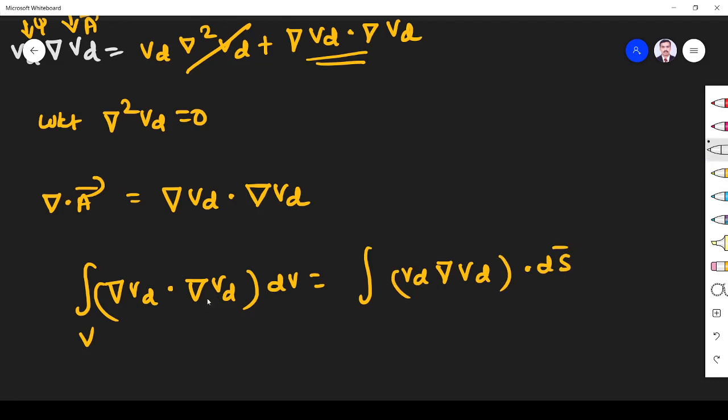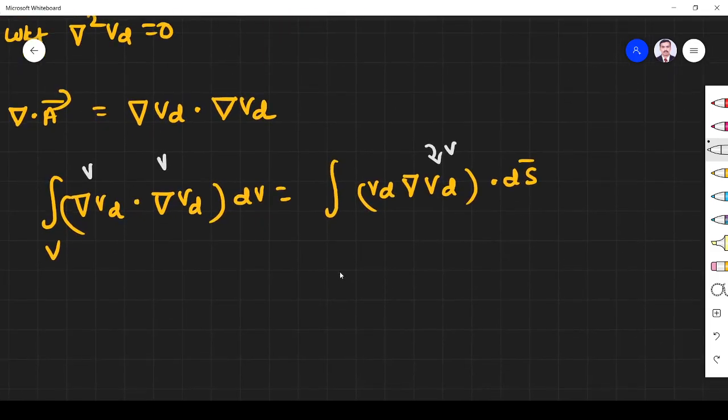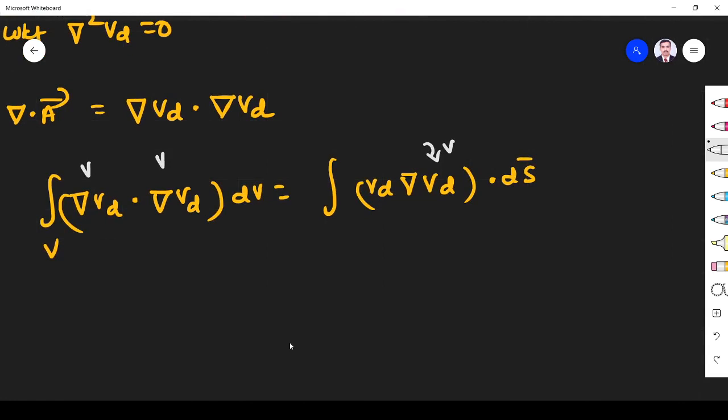So you remember this is a vector only, right? Very important. This is a vector, and the dot product of two vectors will be a scalar. So it is a vector dot product. Now you can see that the right hand side will be 0. Only the left hand side will be left, which is equal to del Vd square.